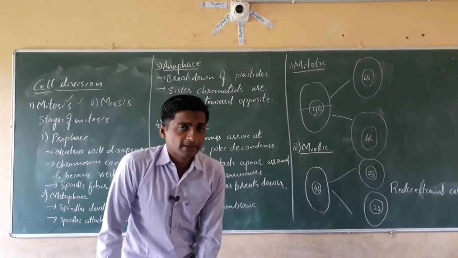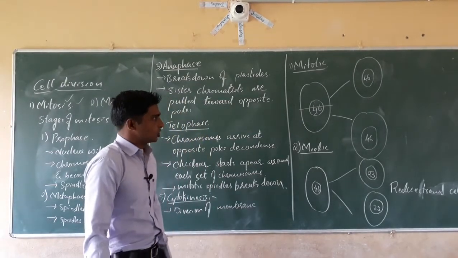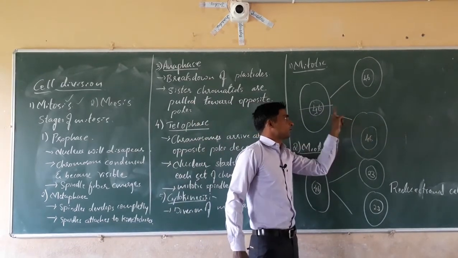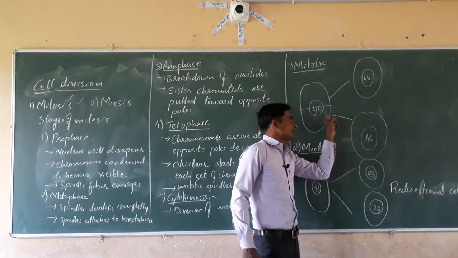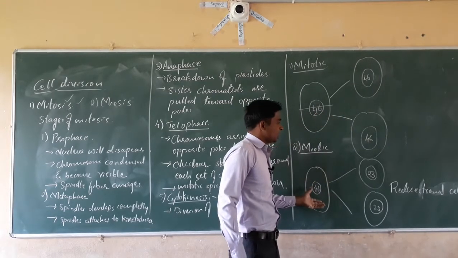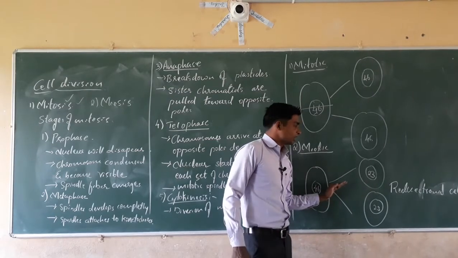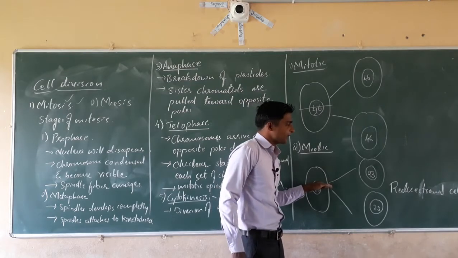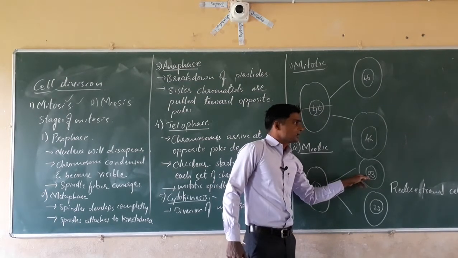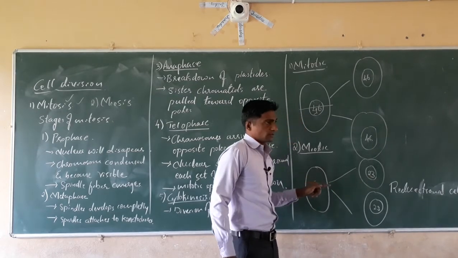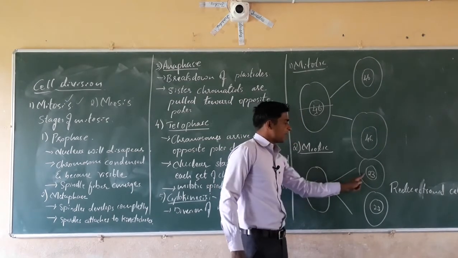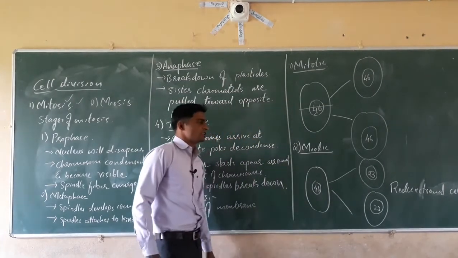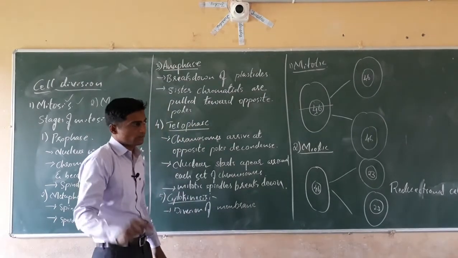Mitotic cell division means a type of cell division in which a single cell divides into two or more daughter cells with the same set of chromosomes as that of the parents. Next, meiotic cell division is a type of cell division in which two daughter cells are produced after a division of a single cell, having half the set of chromosomes as that of the parents. Compared to the parents, a reduced number of chromosomes are present. Such type of cell division is called meiotic cell division. You have to write in your textbook.